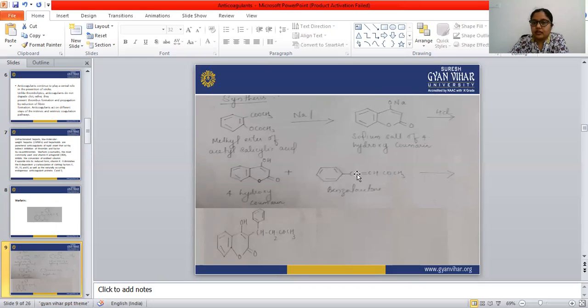When this double bond breaks, this ring is attached to the carbon atom which is already present in this benzyl lactone, and CH2 comes here, CH2, COCH3. So we will get our warfarin drug. Warfarin is an oral anticoagulant drug, whereas heparin is a parenteral or injectable